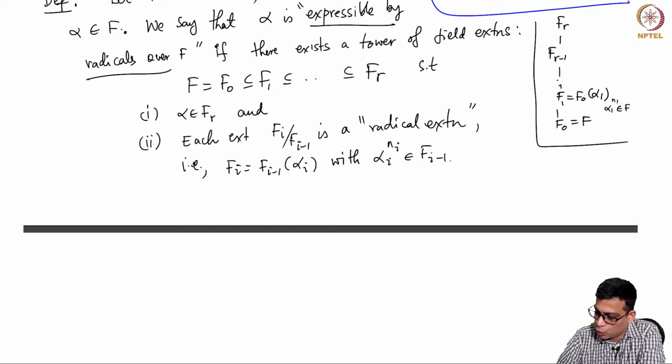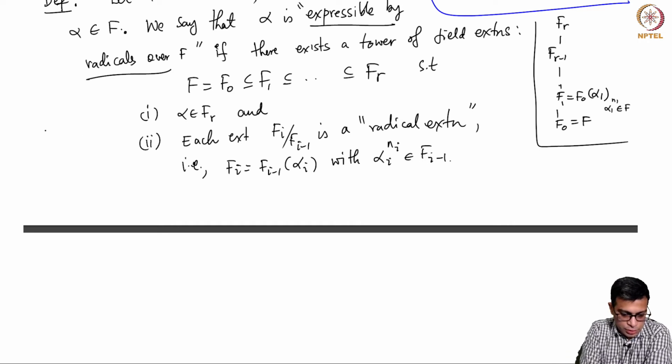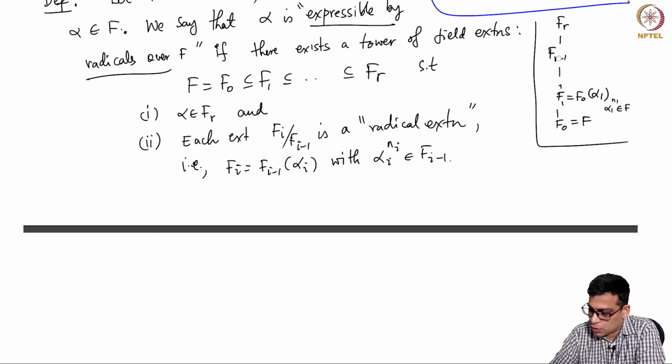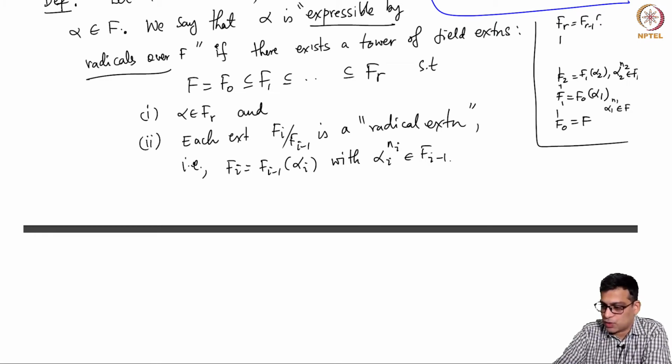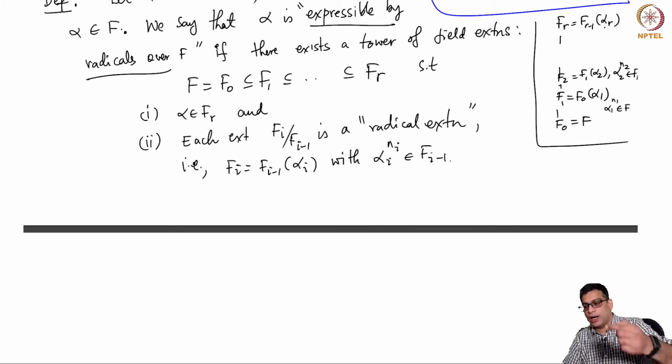So F2 will be F1 adjoined alpha 2, where alpha 2 power n2 is in F1, and so on. So all the way like that. And this will be Fr minus 1 adjoined alpha r, where alpha r to the power nr will be in the previous field.